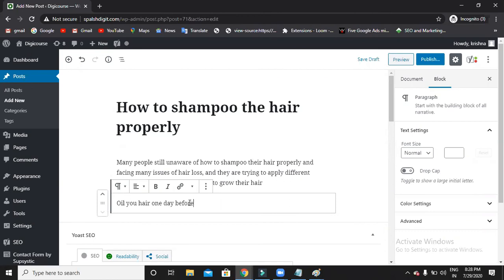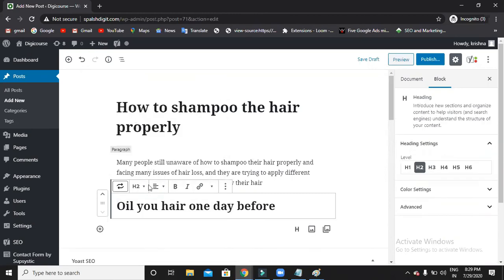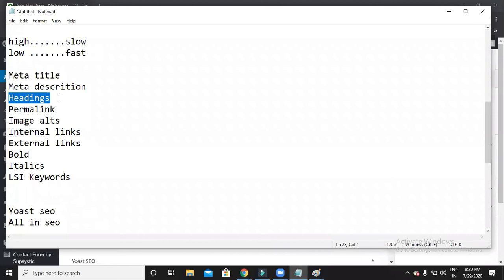This text I would like to show up as a subheading. If you want to show it as a subheading, just click, and it will be available in H1, H2, H3, H4, H5, H6. So you can use these kinds of subheadings. Subheadings are also one of the factors that Google calculates.